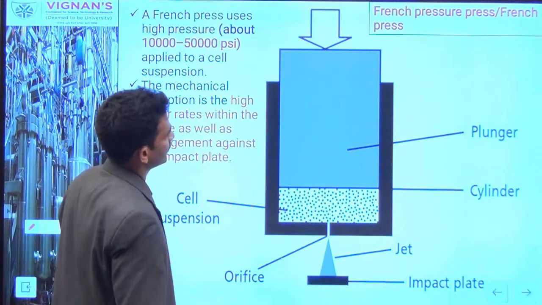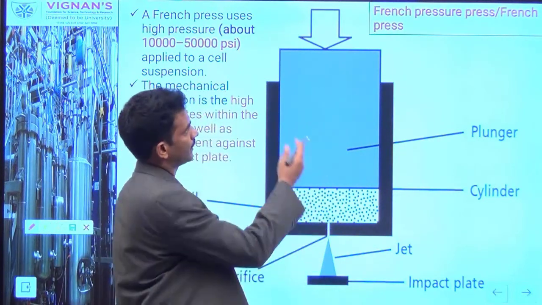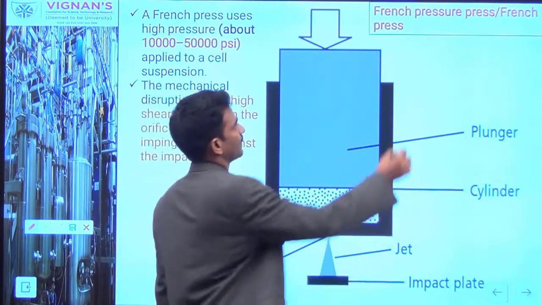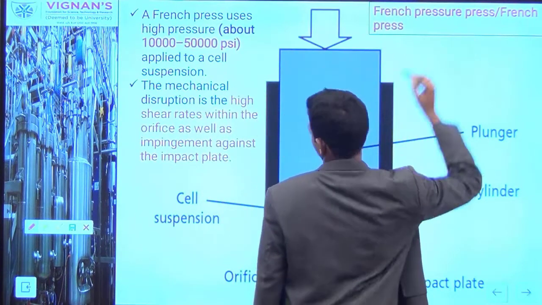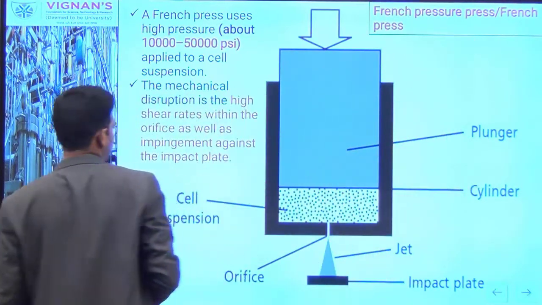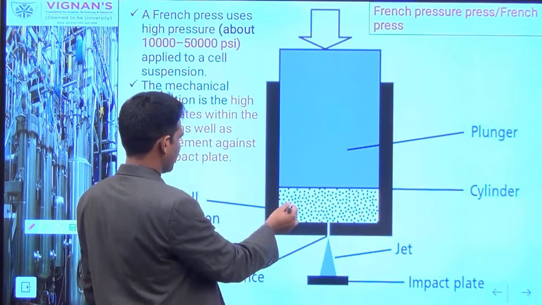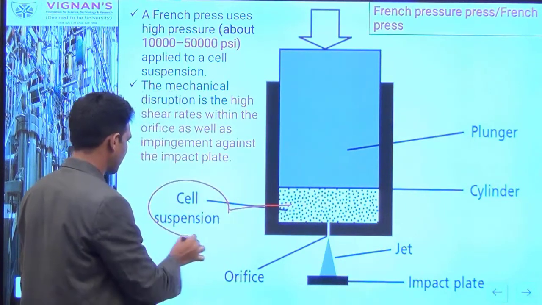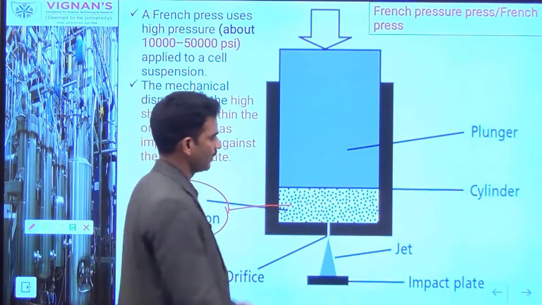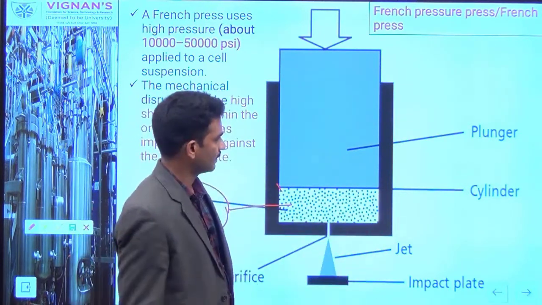The first one is the French press. This is also called the French pressure press. These machines can be used for rupturing of the cells. What we do in this method is, your cell suspension, see here in the bottom, you can put it in a cylinder.